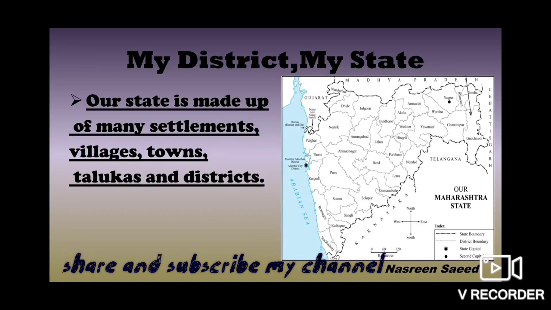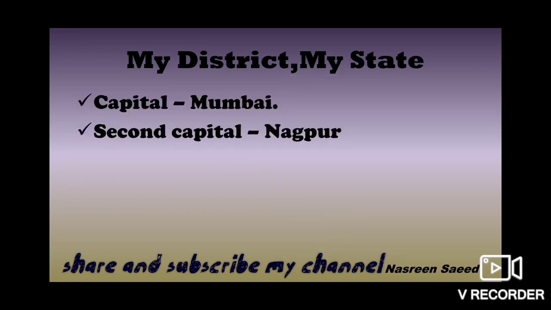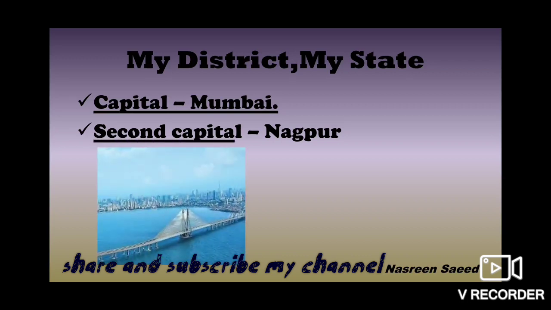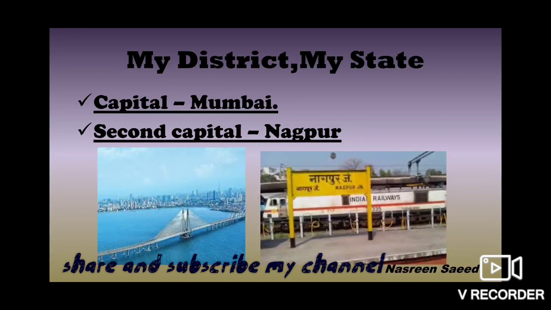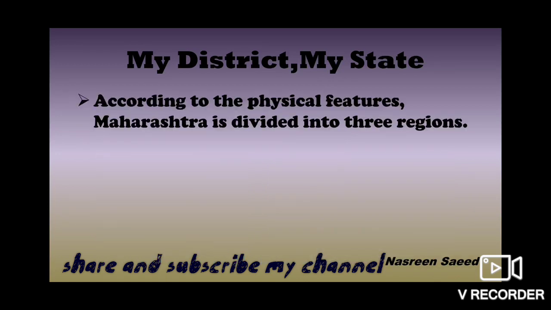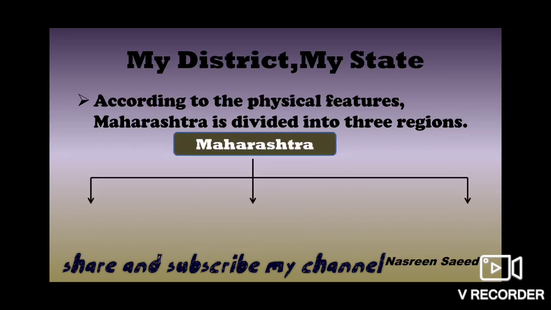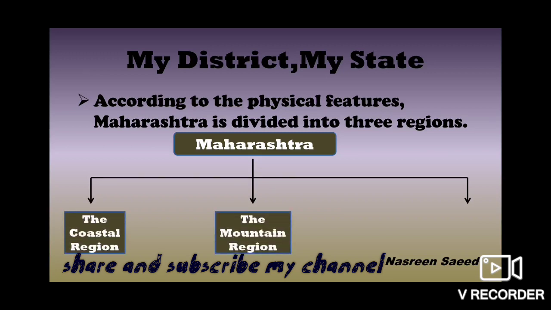Now we can see in the map there are many districts. Now in these districts there are many small villages and towns and talukas. Now Mumbai is the capital of our state of Maharashtra and Nagpur is the second capital. So capital of Maharashtra is Mumbai and Nagpur is the second capital. According to the physical features, Maharashtra is divided into 3 regions. The coastal region, the mountain region and the plateau region.